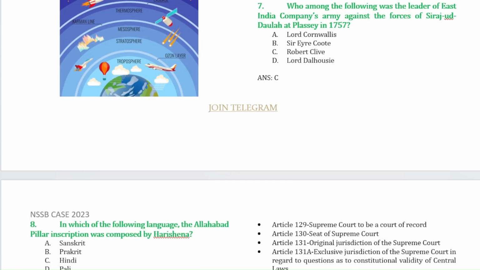Next question, who among the following was the leader of the East India Company's army against the forces of Siraj ud Dowlah at Plassey in 1757? It was Robert Clive.